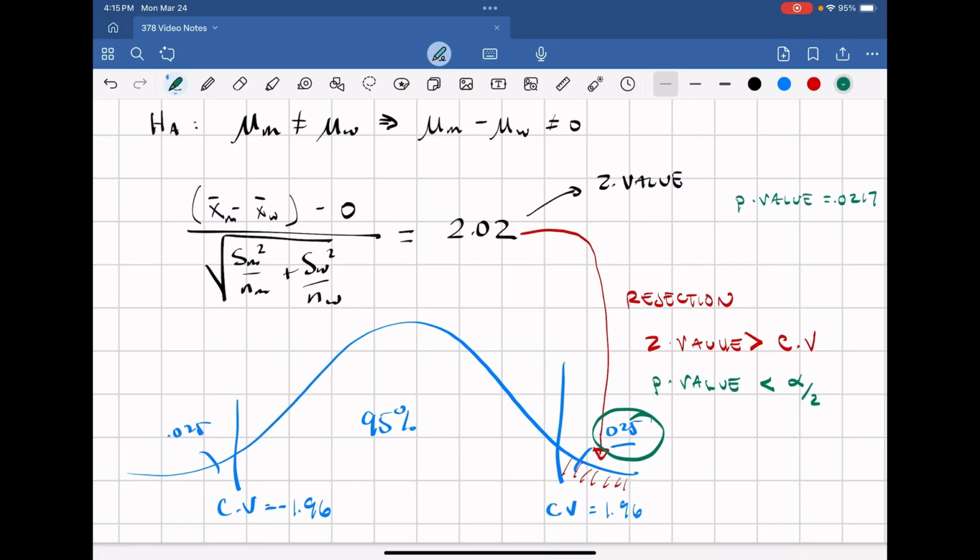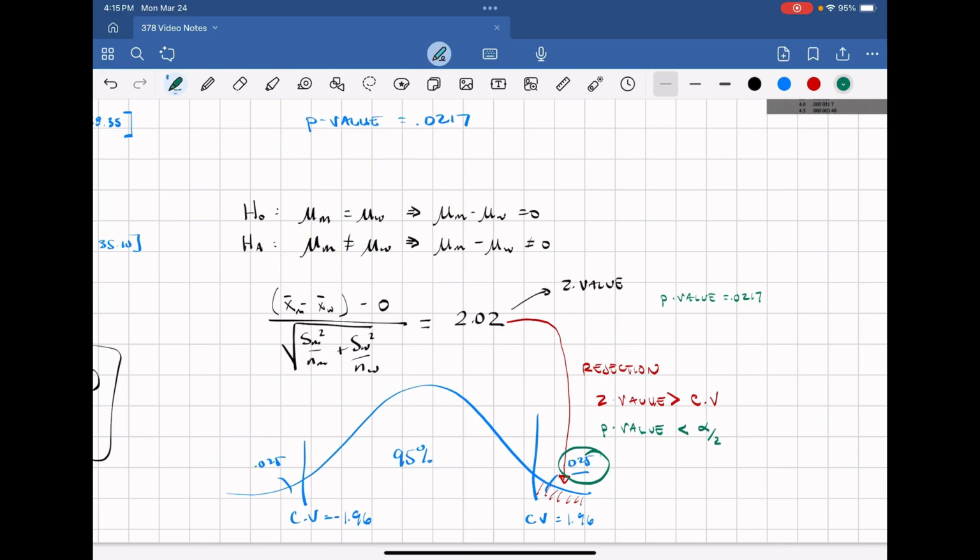So in this case, we would reject the null. The null hypothesis is that they're the same, so we would reject that and conclude that we have evidence to suggest that men and women have different wages, or that there is a wage gap between men and women.